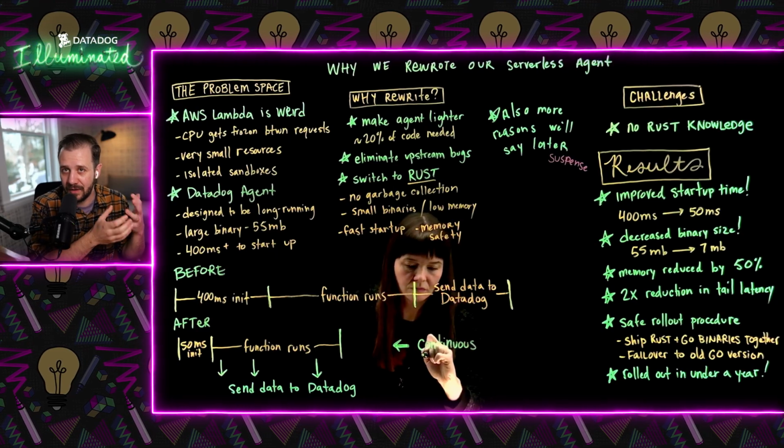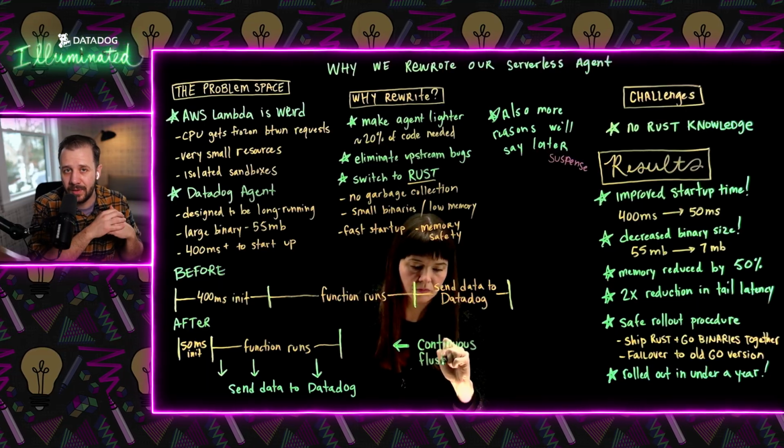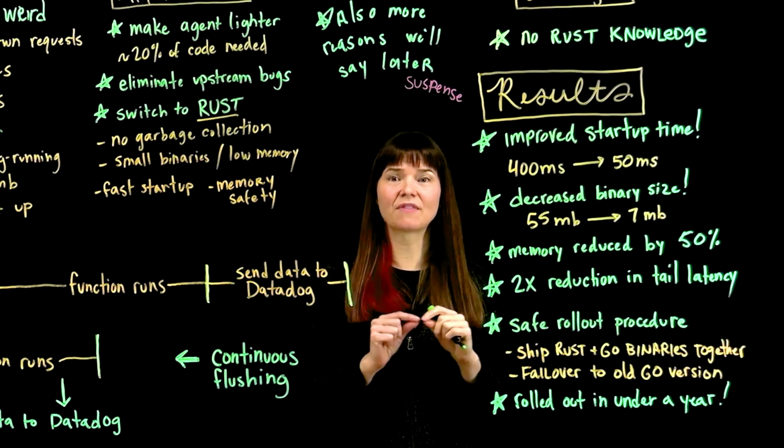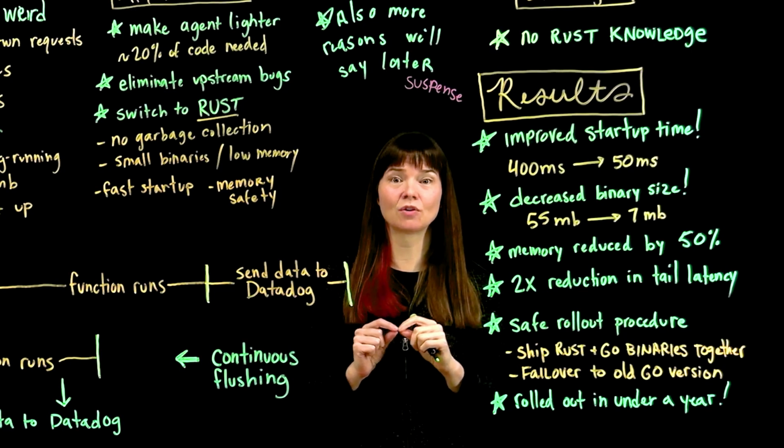But in the steady state, which is most of the time for busy Lambda functions, this allows us to have almost no overhead at the end of a transaction. And we can just keep sending little bits of data over and over again while the next invocation runs.